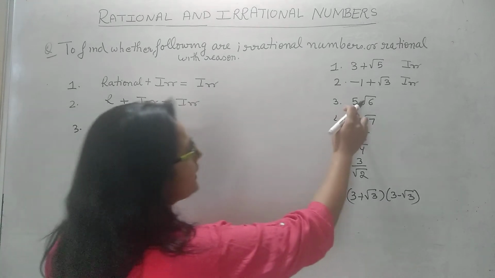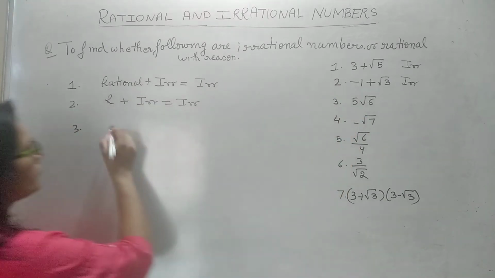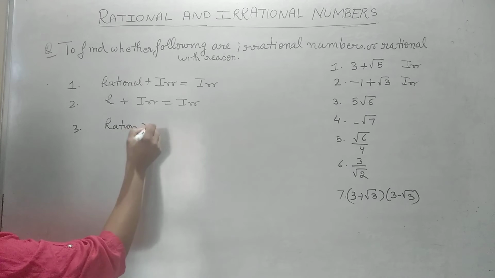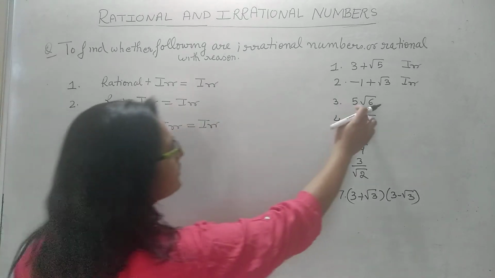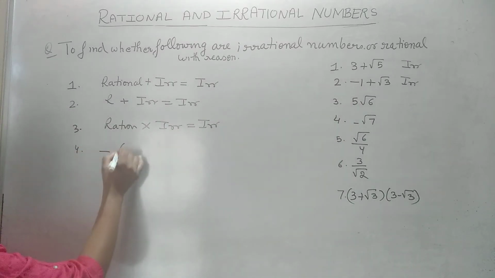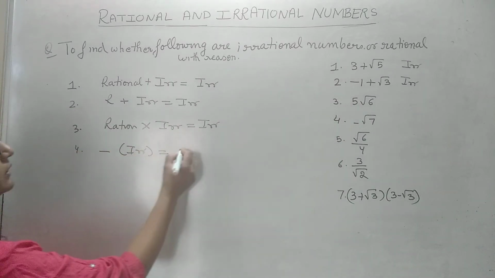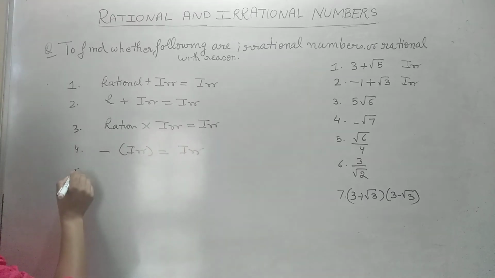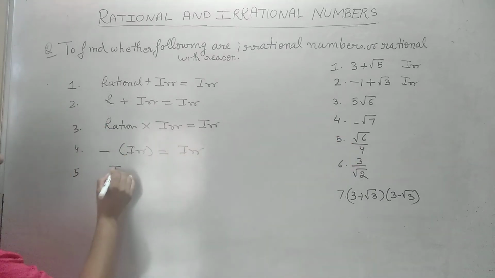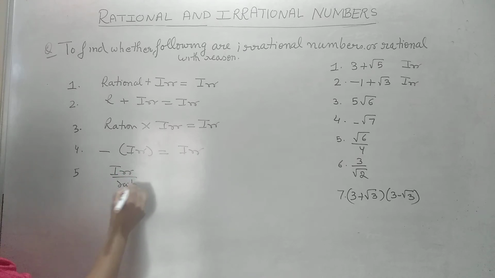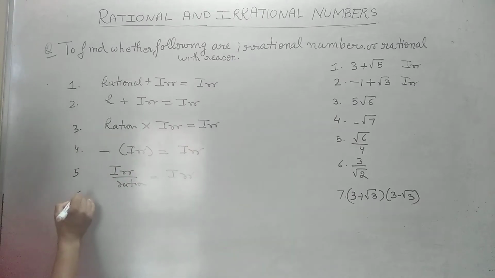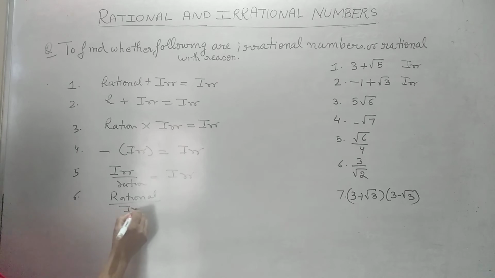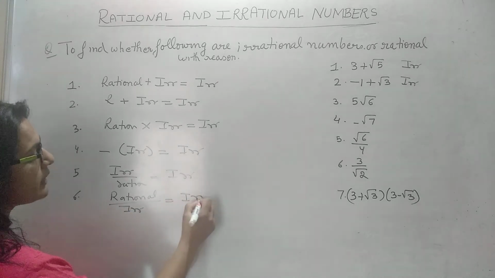Third, 5 is what? Integer. Whenever you multiply a rational into an irrational number, the answer is always irrational. So this is irrational. Fourth, negative of an irrational number, that is also irrational. Fifth part, irrational over rational, that is irrational. Directly we can write the answer. Sixth part, rational over irrational, that is also an irrational number.